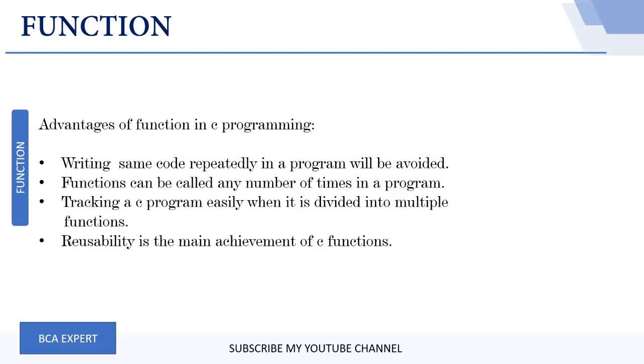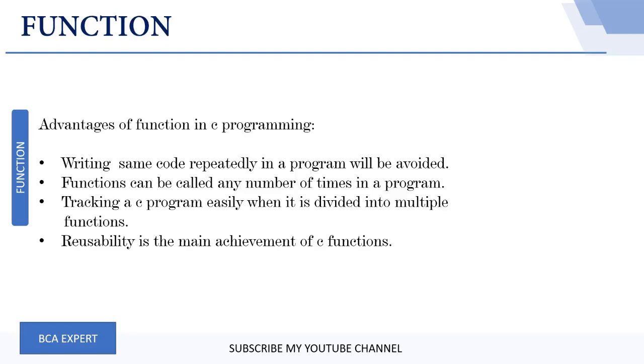And after that, tracking a program is easy when it is divided into multiple functions. For example, if you divided your main program into multiple functions, then tracking would be easy. If you designed a program with multiplication as a function and you find the problem is in the multiplication operation, you can directly enter the multiplication function and check where the error is. But if you did not follow the function type of programming, it might be a difficult task to find where the error is. And coming to the last advantage, reusability is the main achievement of C functions.